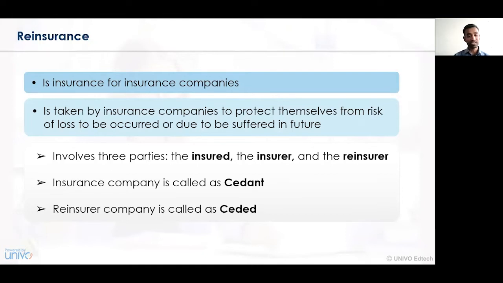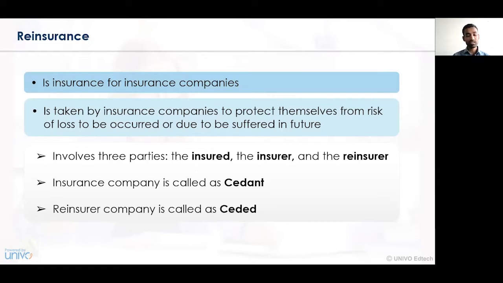For example, if I have taken an insurance policy from LIC, then I am the insured person and LIC is the insurance company. If LIC has further taken a reinsurance contract from XYZ Company Limited, then XYZ Company Limited will be the reinsurance company.